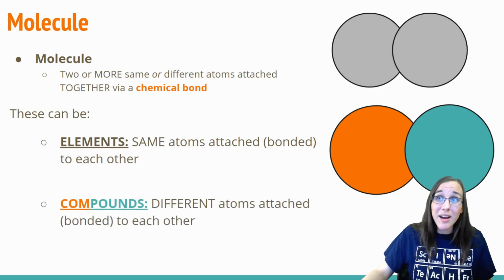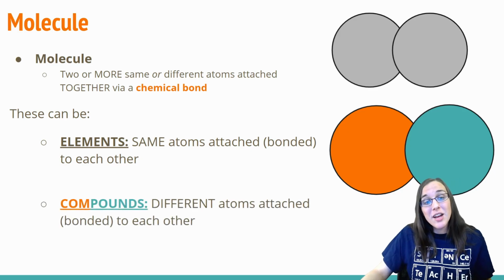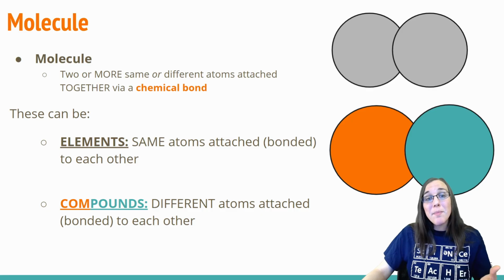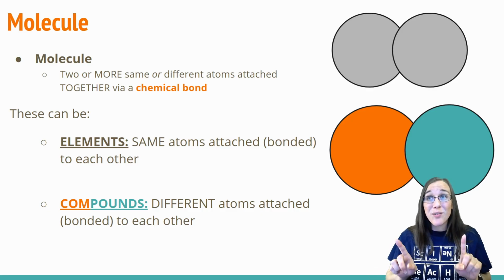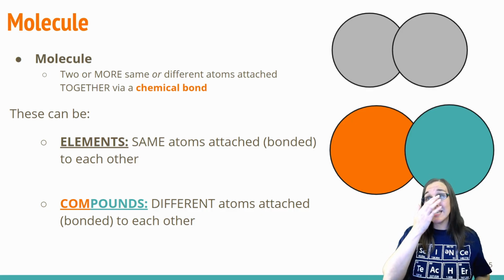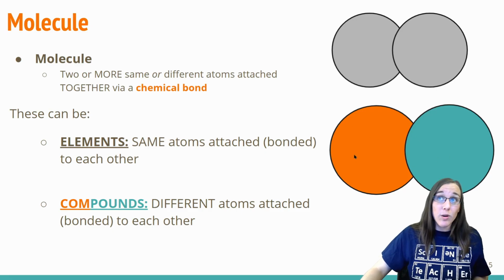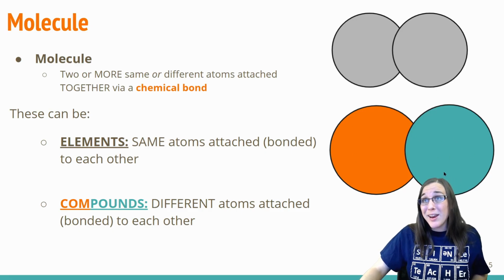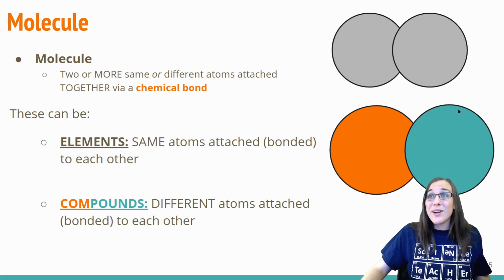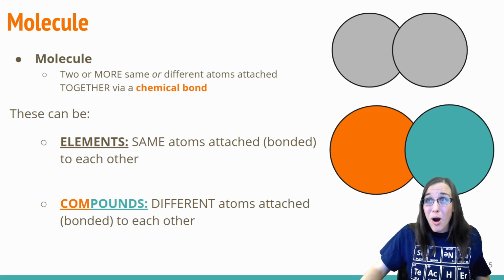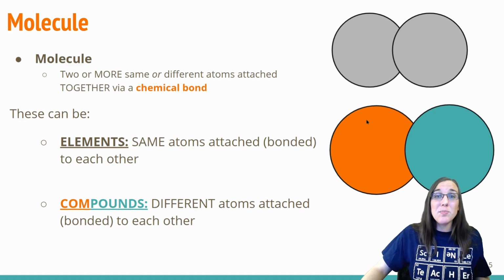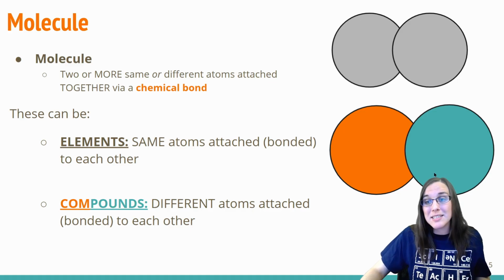We can also have molecules that are called compounds. A compound is when you have two different atoms bonded together. So that would be like what's right above my head right here. We have an orange atom and a blue atom, two different colored circles. Since there's two different atoms, this would be a molecule that happens to be a compound because they're different.